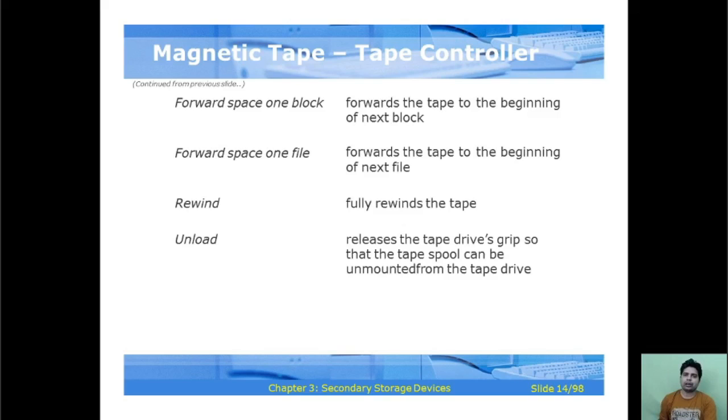Forward space one block is used to forward the tape to the beginning of the next block, and forward space one file forwards the tape to the beginning of the next file. Rewind fully rewinds the tape, and unload is used to release the tape drive's grips so that the tape spool can be unmounted from the tape drive.